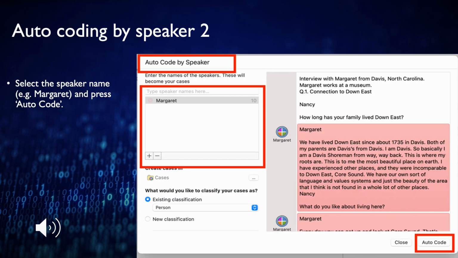We can see a more conversational style of interview between Nancy and Margaret. Select the speaker name, for example, Margaret. Select person as existing classification and press autocode.